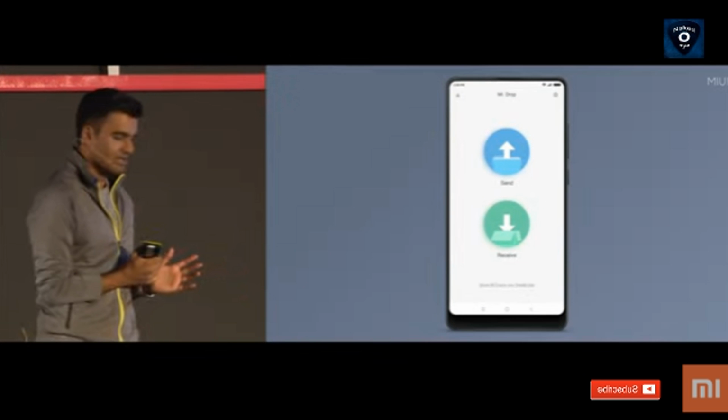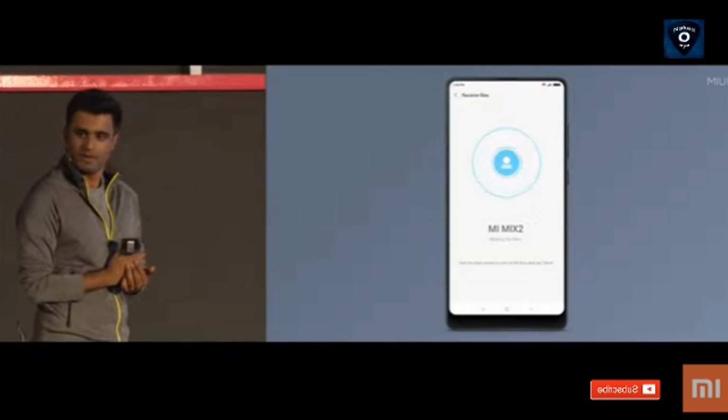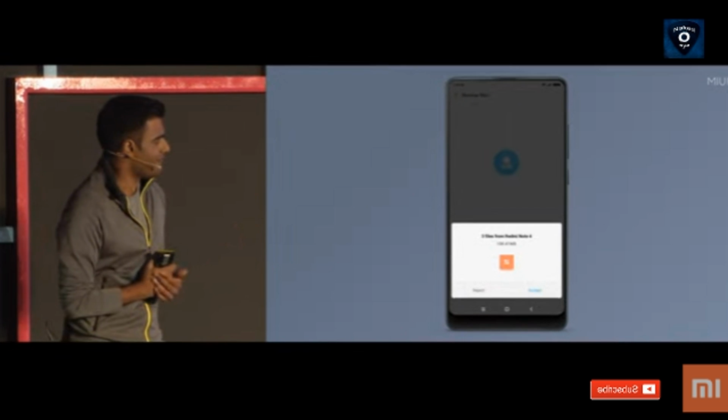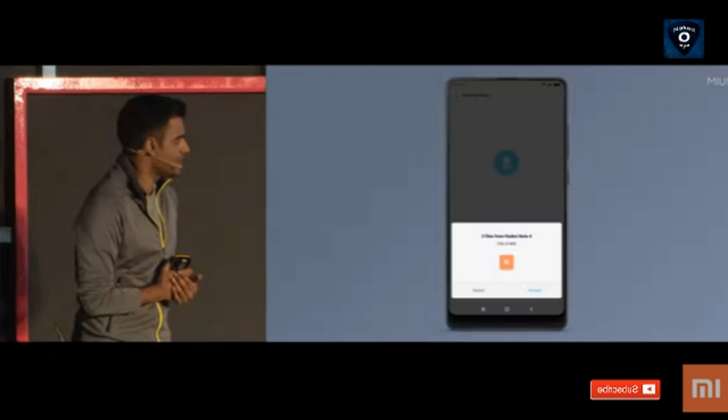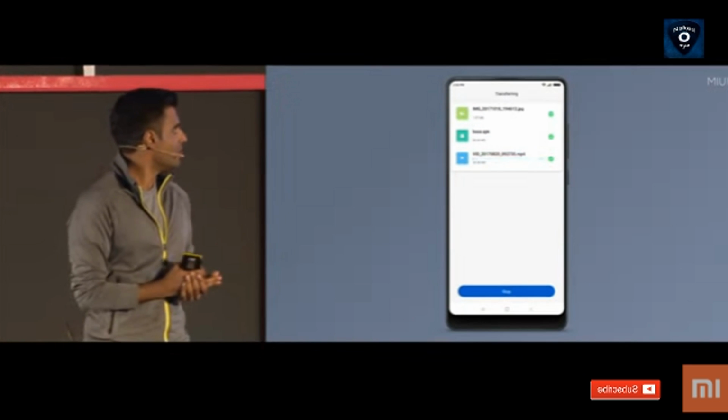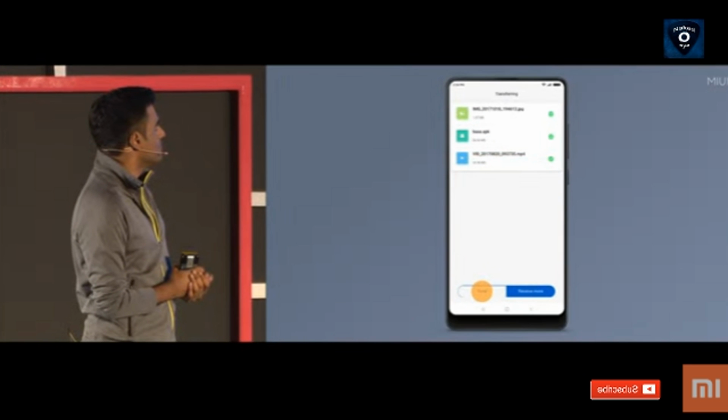So if we want to receive a file, we just tap receive, wait for our friends to send the file. See, we have 3 files here. Tap accept, and you get this nice progress bar, making things quick and easy. Done, and that's it.